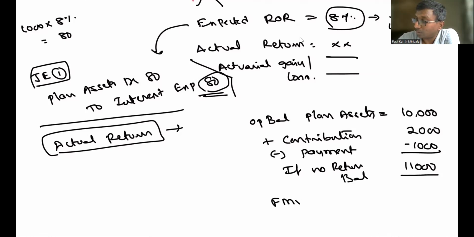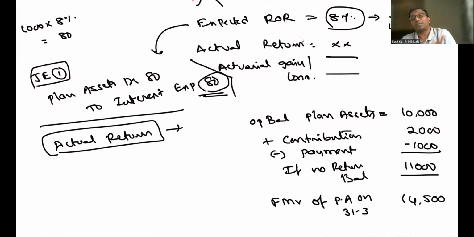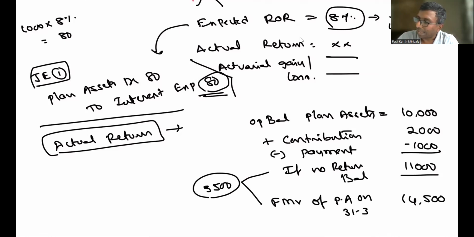The fair market value of the plan asset on 31st March is equal to 14,500 rupees. That means the real return is 3,500 rupees. That is the actual return. Getting my point?